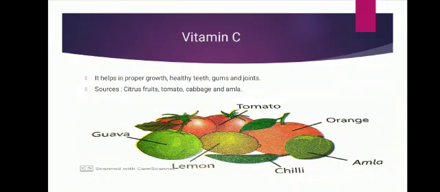Next is vitamin C. It helps in proper growth, healthy teeth and gums and joints. See the sources: all the citrus fruits, tomato, cabbage and amla. It helps the body to fight a disease called scurvy.